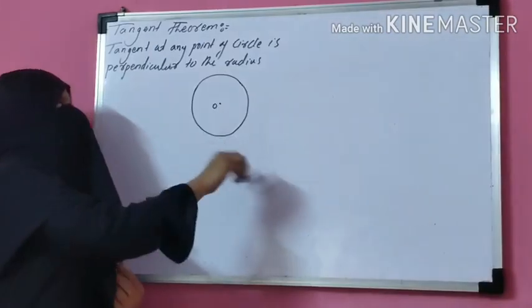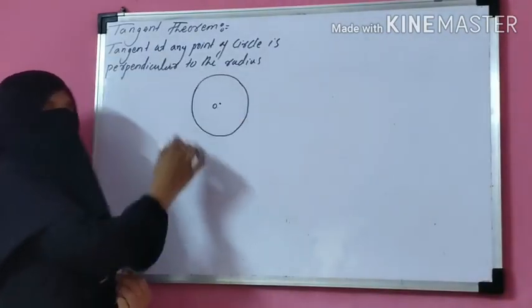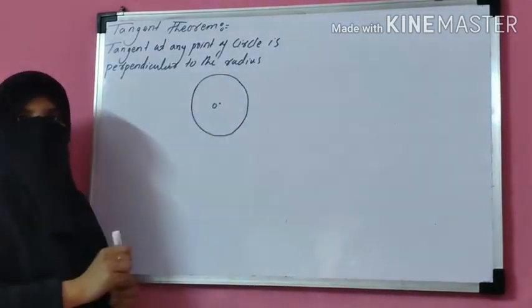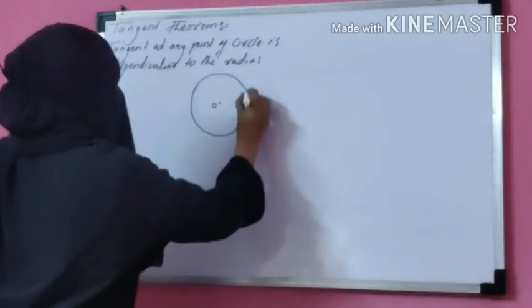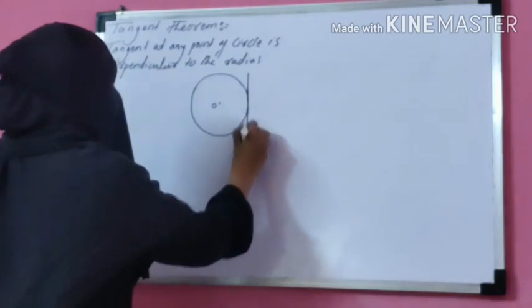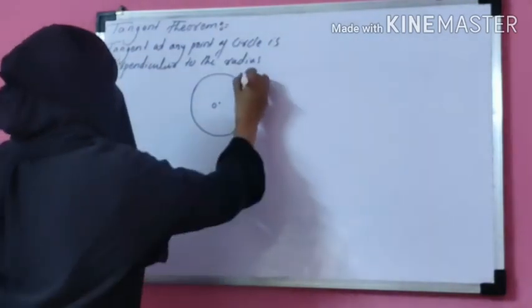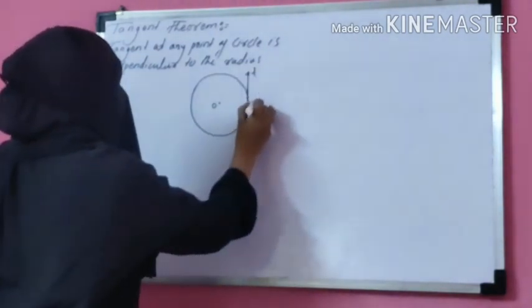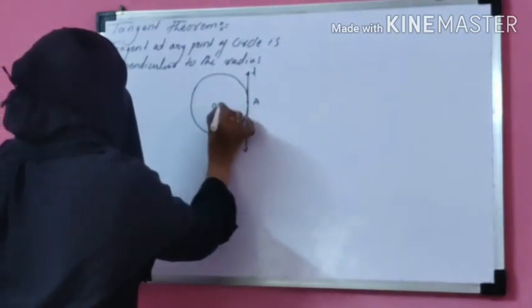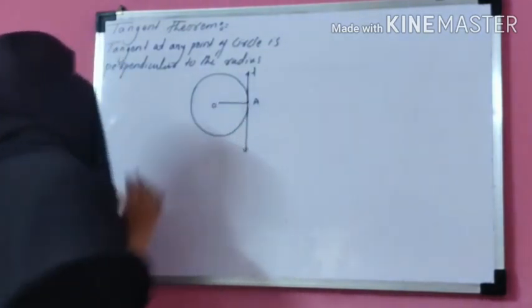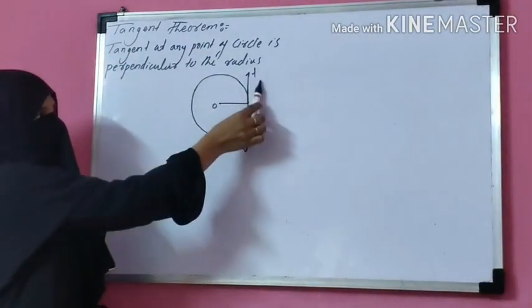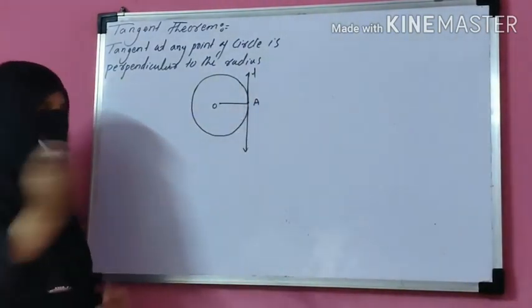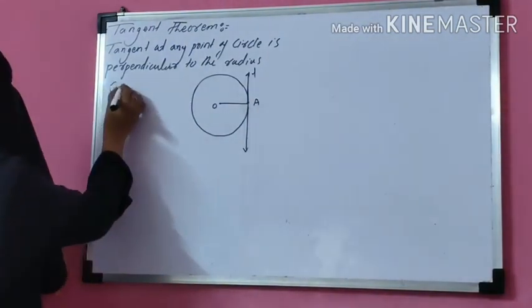So see here, as per the statement, I draw one circle. The center is O. Let's draw the tangent. Line L is the tangent at point A, and OA is the radius. As per this statement, I have drawn the figure, one circle with a tangent and its radius. Okay, so write in given.